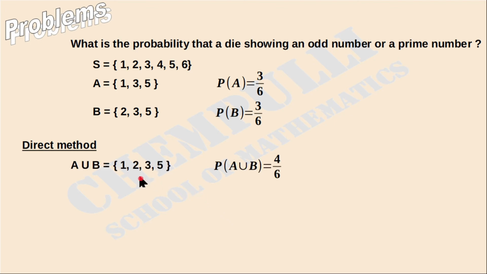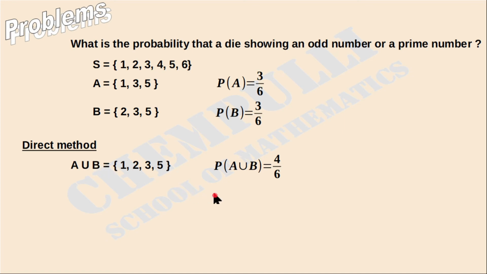Then the probability of A union B is equal to the number of outcomes favorable to A union B over the total number of outcomes. How many outcomes are favorable to A union B? That is 4 outcomes. That is 4 over the total number of outcomes. How many outcomes are there? 6. So 4 over 6. That completes the direct method.